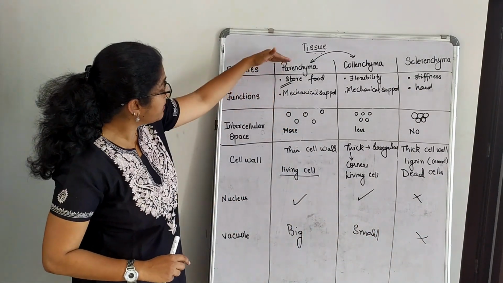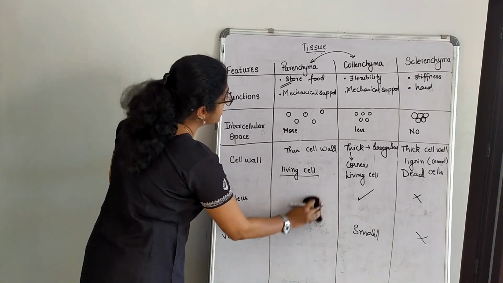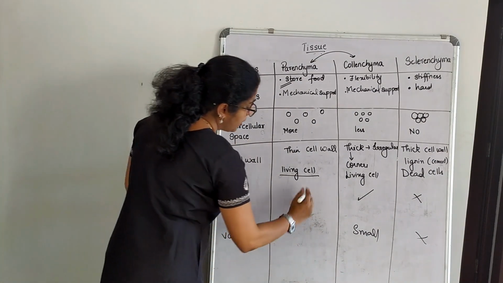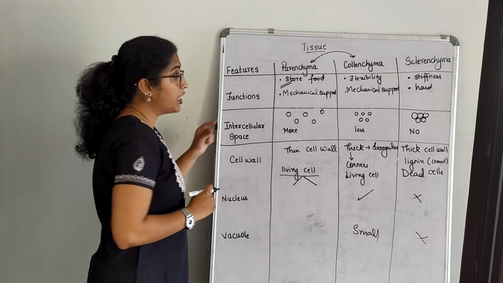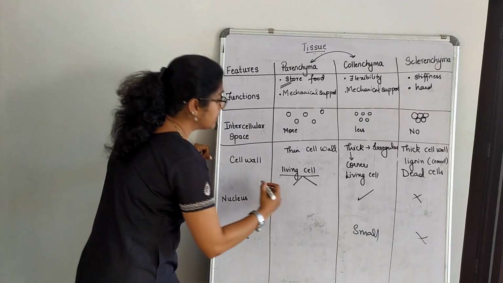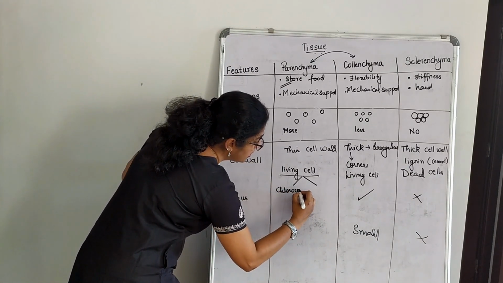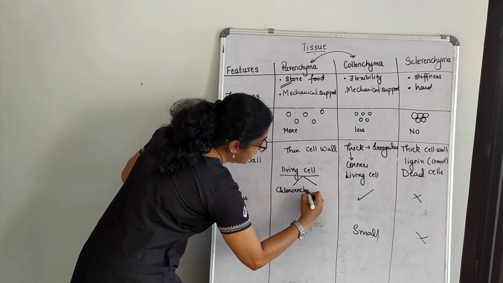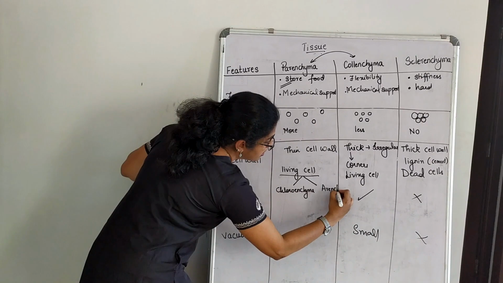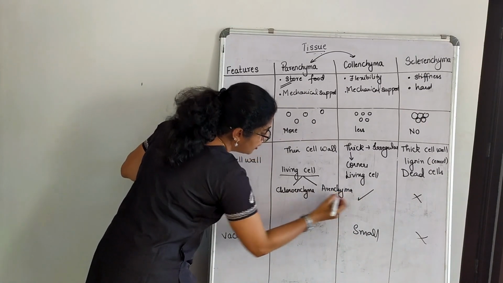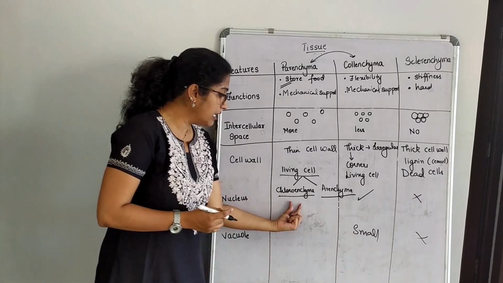If you actually see, parenchyma is further divided, which comes here in functions itself. We divide that into chlorenchyma, not collenchyma, chlorenchyma, and aerenchyma.